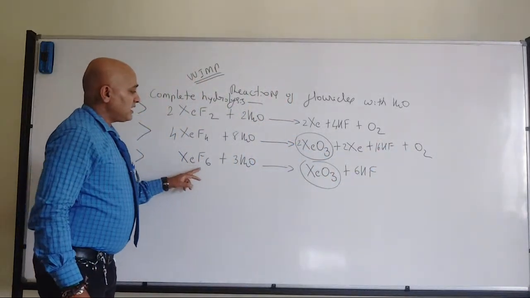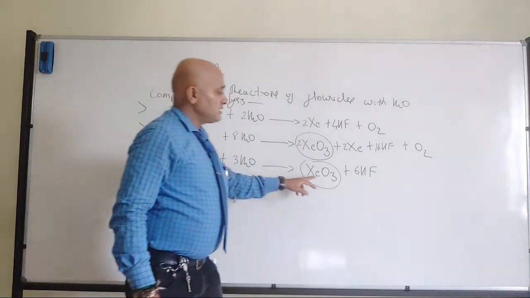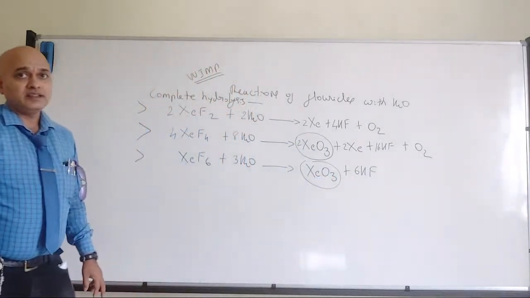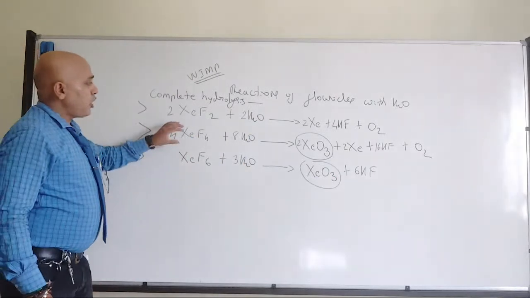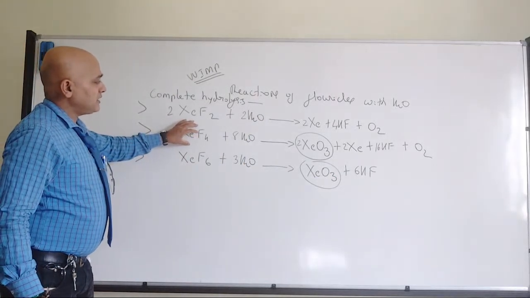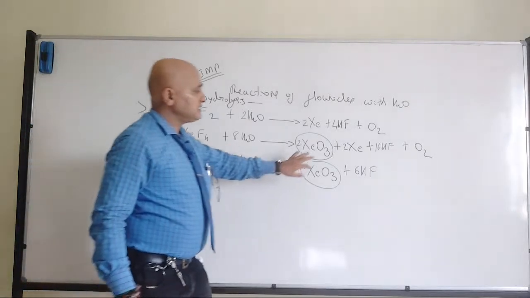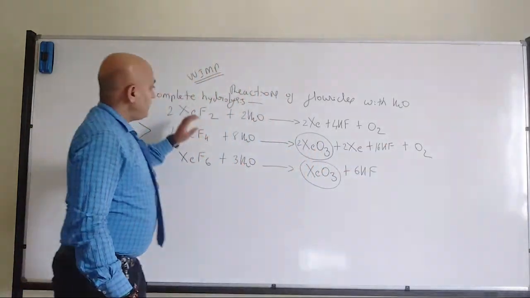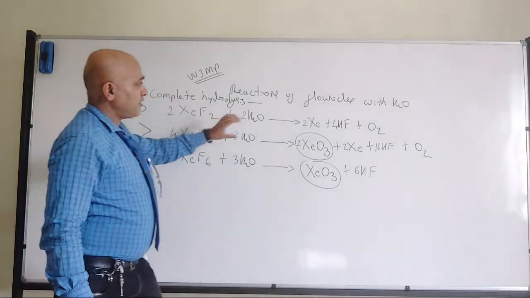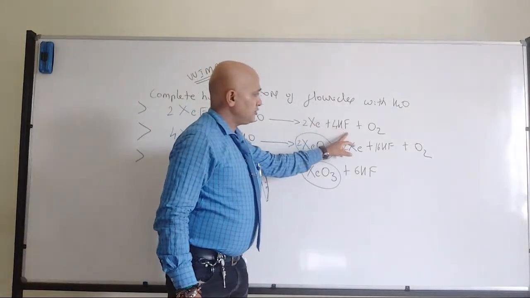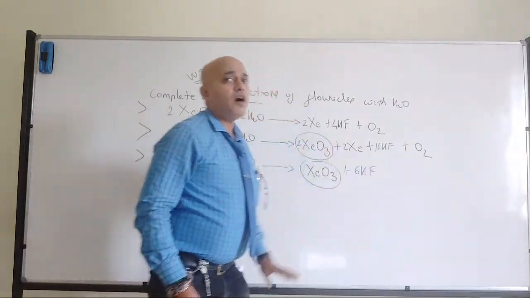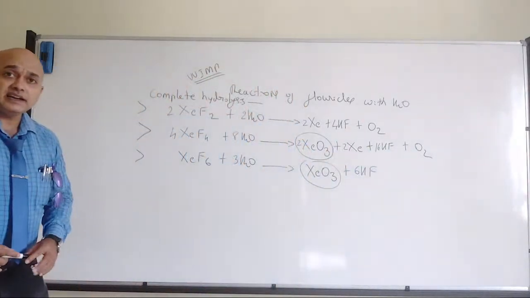And xenon hexafluoride will give rise to xenon trioxide and hydrogen fluoride. Whether I am clear? So common with respect to tetrafluoride and hexafluoride is xenon trioxide and hydrogen fluoride. Common with respect to difluoride and tetrafluoride is xenon, hydrogen fluoride and oxygen. So whether I am clear?